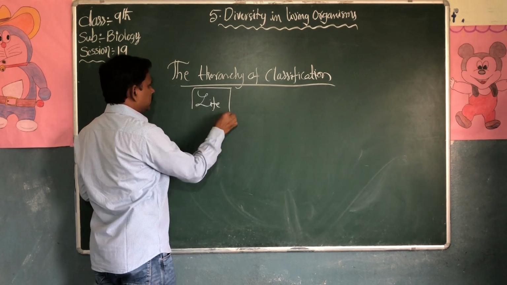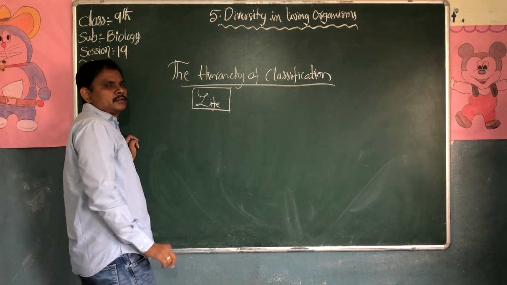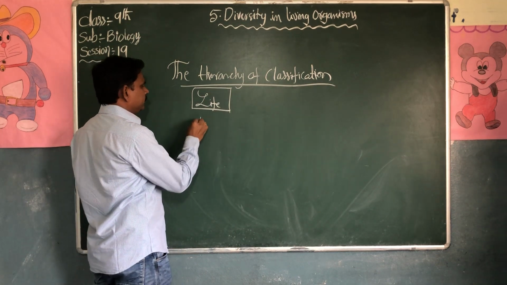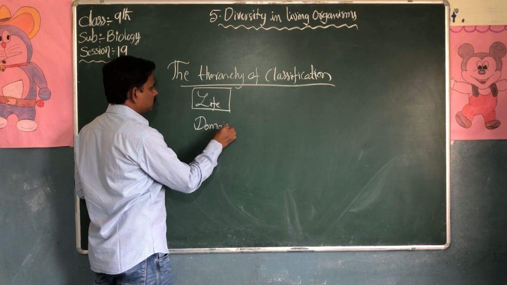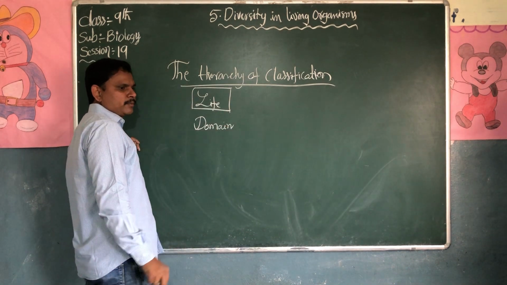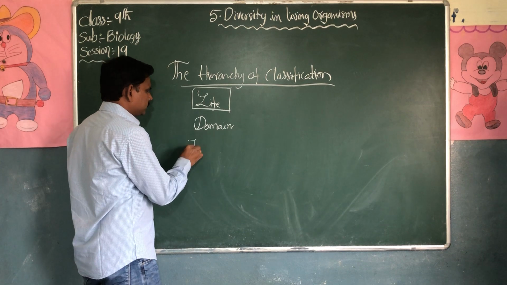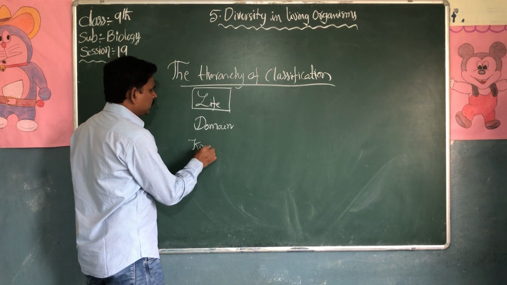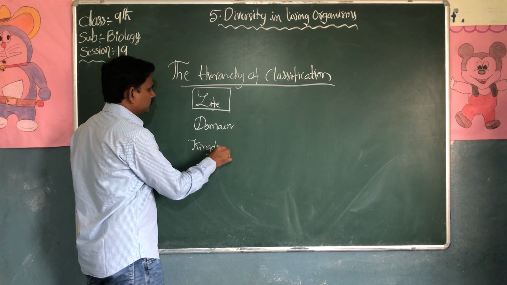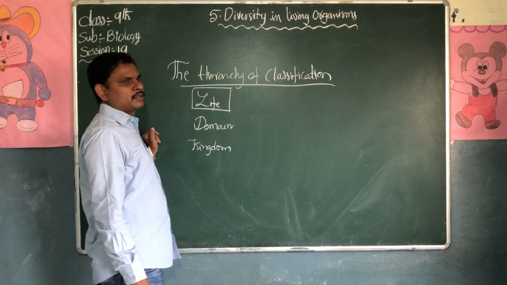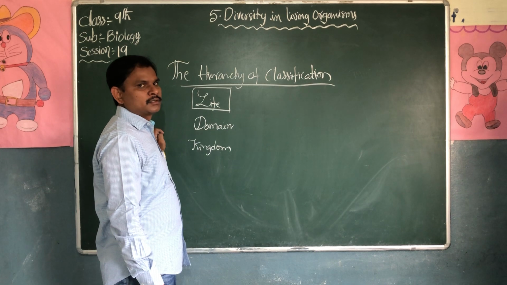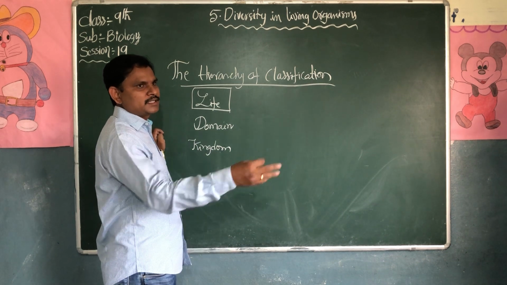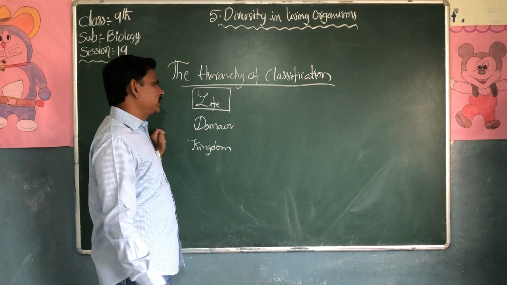Let's begin with life. Then domain. Then the second is called kingdom. If you take Linnaeus, how many kingdoms did he divide? Two kingdoms, that is the plant kingdom and the animal kingdom.